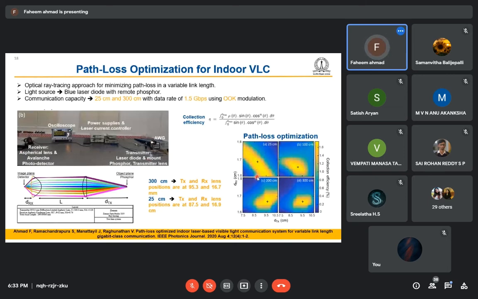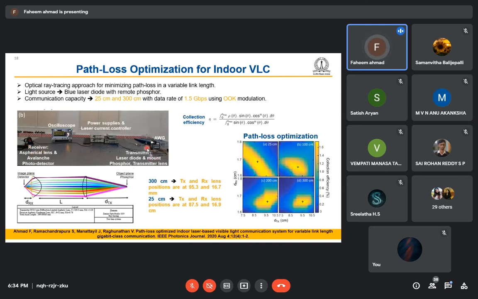So this is somewhat in depth, so I will be trying to remove some unnecessary parts from my talk. So this is the distance, right? According to the contour plot, where we are getting the maximum, let's say our receiver is at a distance of 3000 mm from the transmitter. This is at 3000 mm distance.